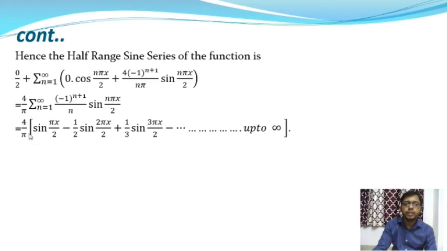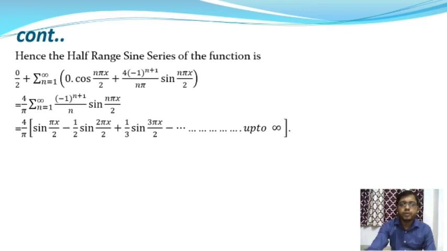this we will get a series function, and the series function will be 4 by pi into sin pi x by 2 when we put n equal to 1, and when we put n equal to 2 we will get the second term, which is 1 by 2 into sin 2 pi x by 2. After that, when we put n equal to 3, we will get 1 by 3 into sin 3 pi x by 2, and so on up to infinity, and this is the half range sine series for the function f of x.